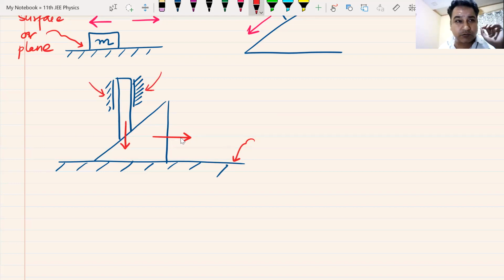So this is also a type of plane constraint or wedge constraint. This wedge can only move like this because of the ground. So the ground is the constraint here. This rod can only move like this because I have kept it in between the rails. So a rail is also a type of wedge constraint. Do we understand this, or has it gone above our heads?